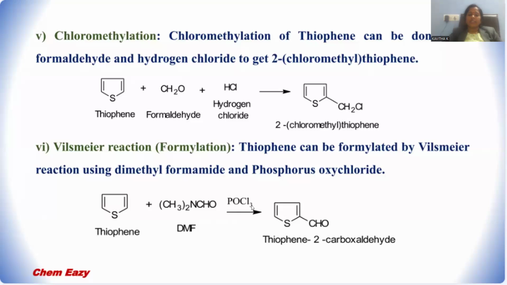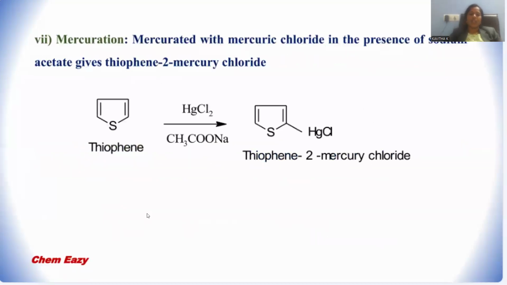Phosphorus oxychloride is a chlorinating agent, and here the N,N-dimethylformamide will be there, and this is called DMF. DMF and phosphorus oxychloride together are able to generate this aldehydic functional group at the position 2 by the process called Vilsmeier-Haack formylation.